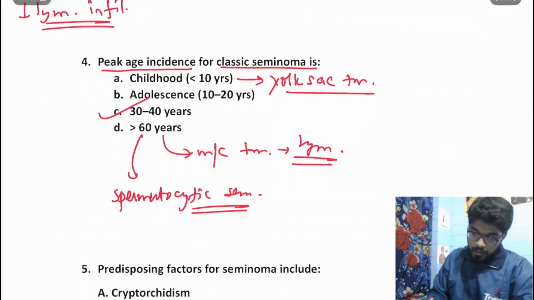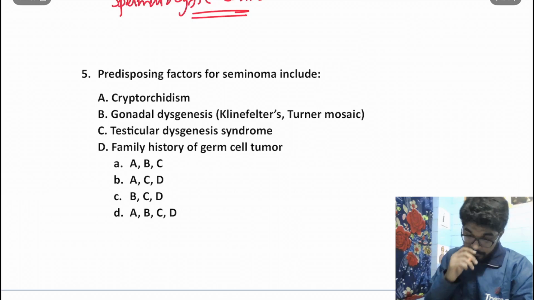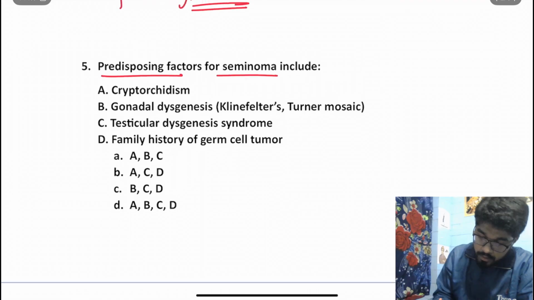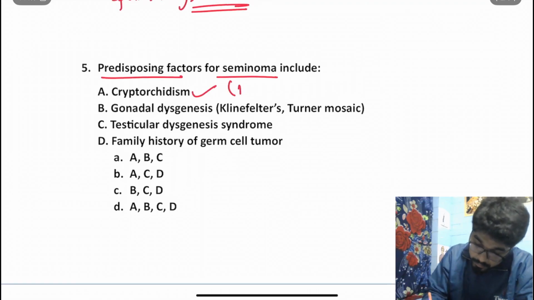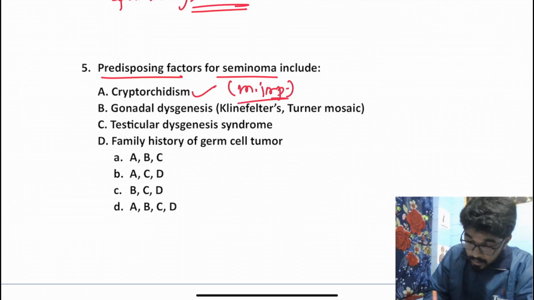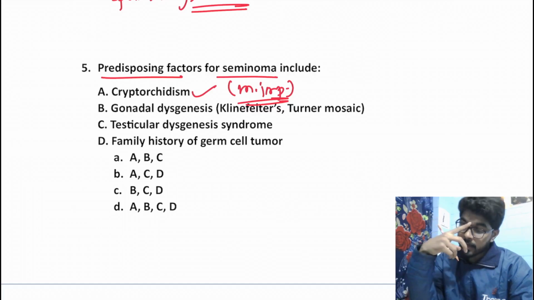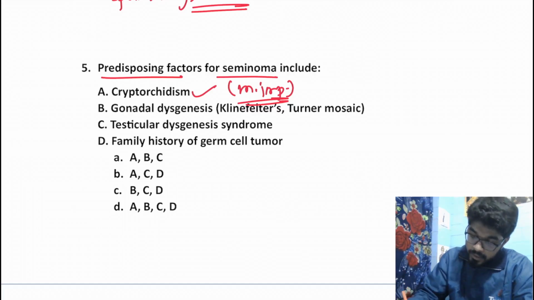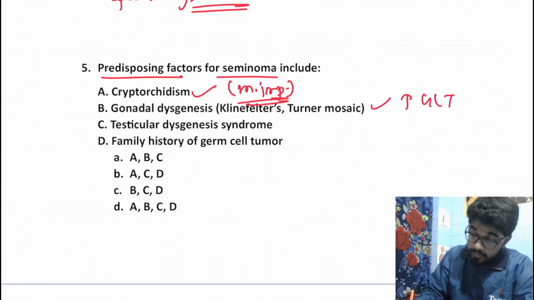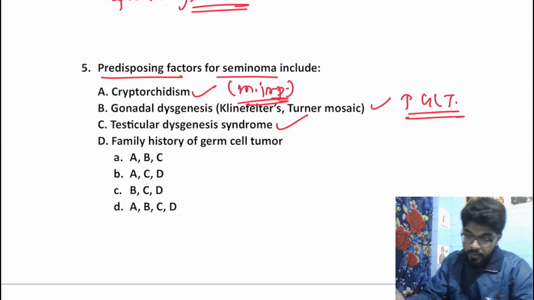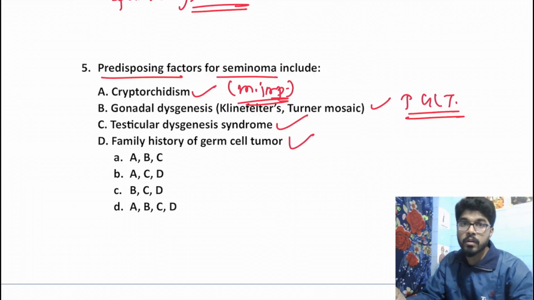Okay. Moving on to the next question. Predisposing factors for seminoma include cryptorchidism. Yes, cryptorchidism is rather the most important predisposing factor for seminoma. Gonadal dysgenesis like Klinefelter's and Turner mosaic. Yes, this is a risk factor. It rather increases the risk of all GCTs, not only seminoma. Testicular dysgenesis syndrome. Yes. Family history of germ cell tumor is also a predisposing factor.